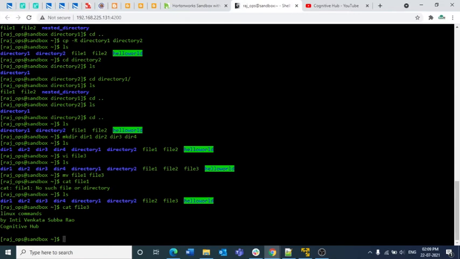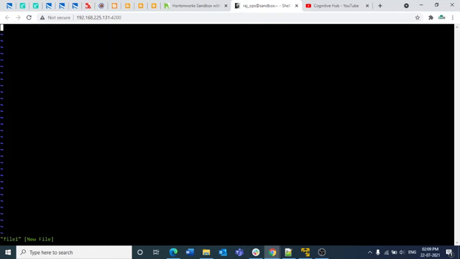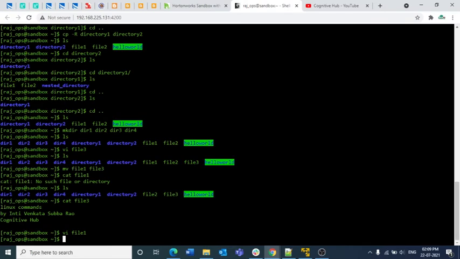Also, if you want to move multiple files, let me create one more file here, vi file 1, which is empty. Now I want to move multiple files. We have seen how to move the data from one file to another, like from file 1 to file 3.